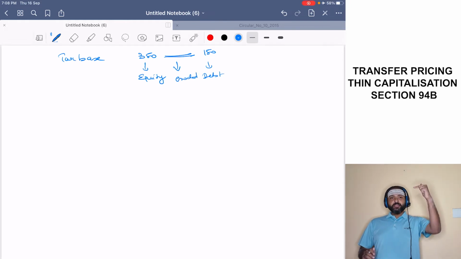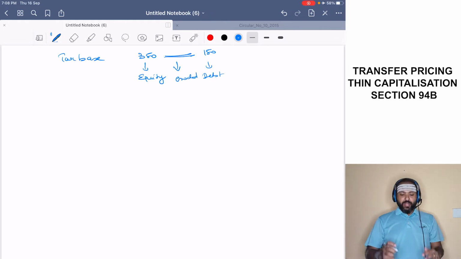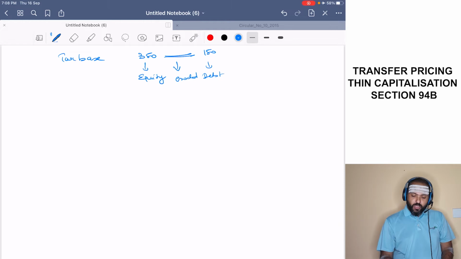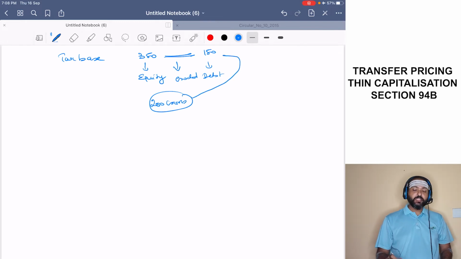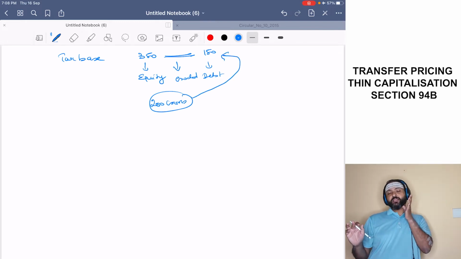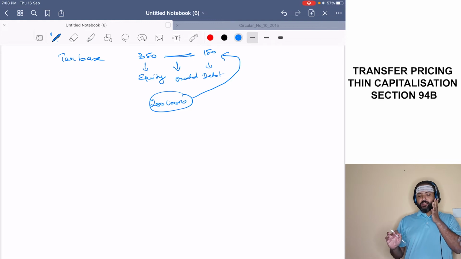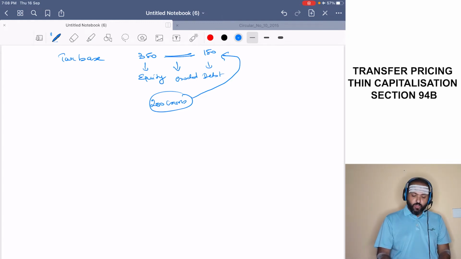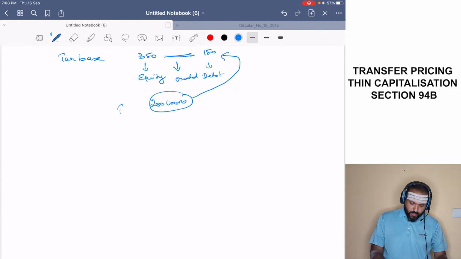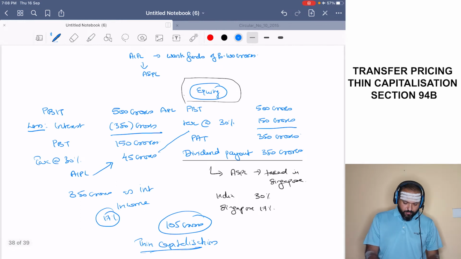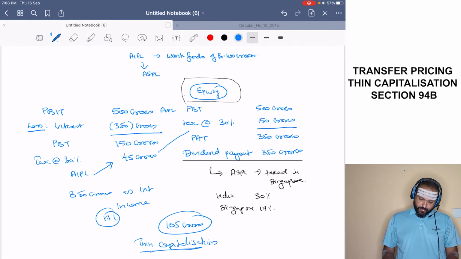The tax base has eroded. Why? Because this profit of 200 crores got shifted to the other jurisdiction.